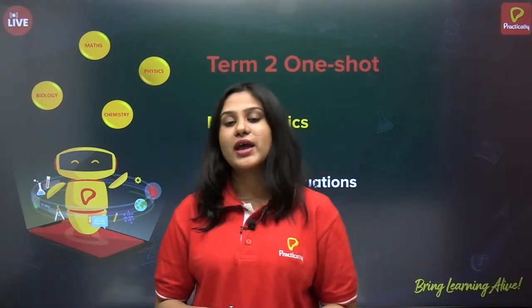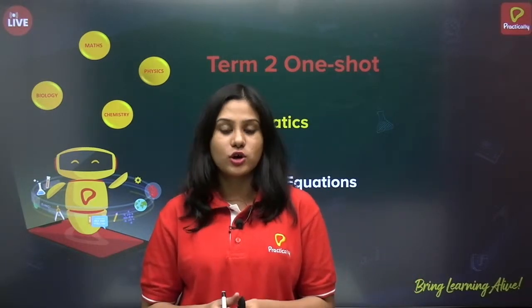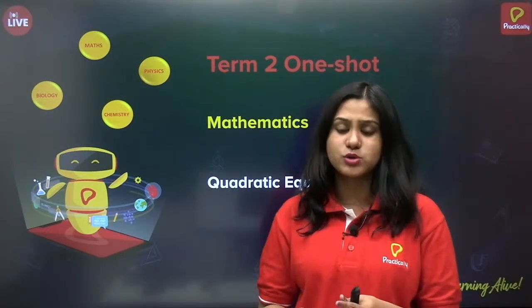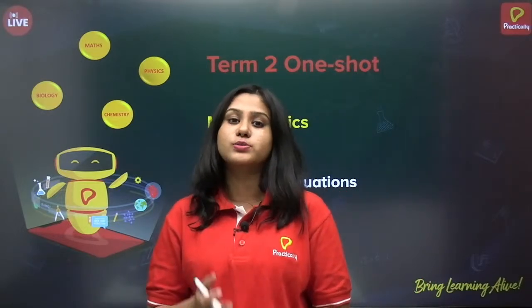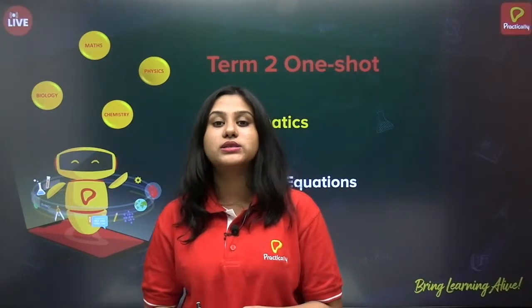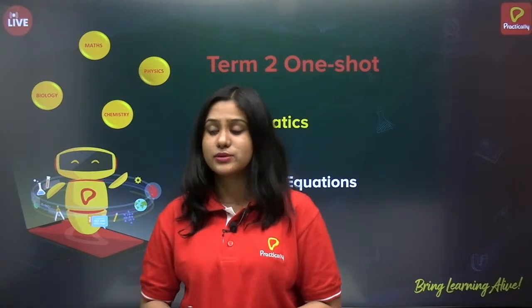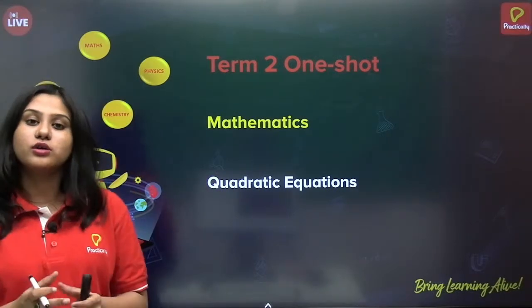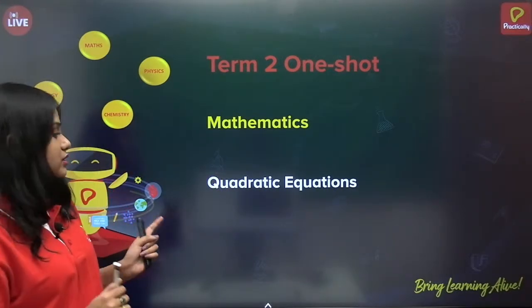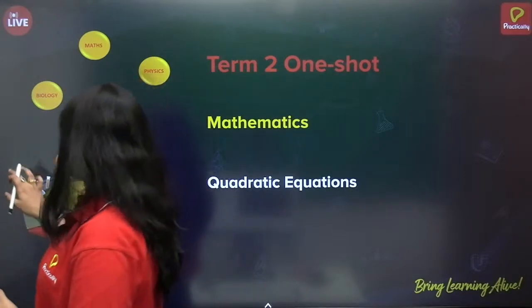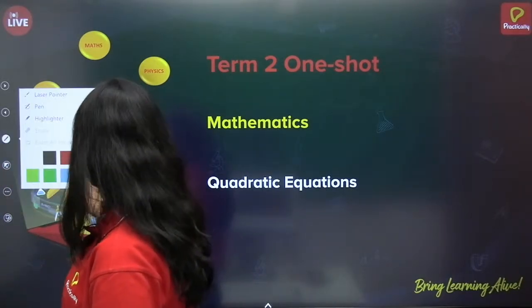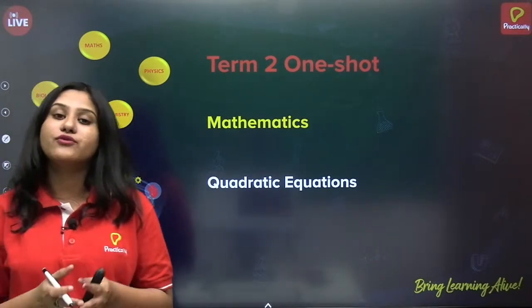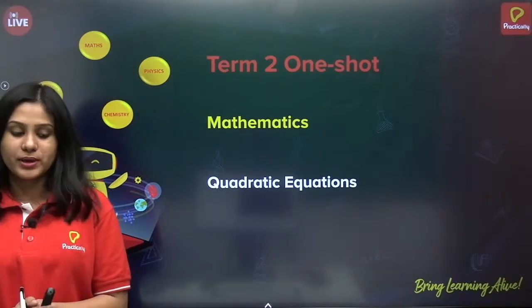As you are all aware, we have started this one-shot series, which includes the one-shot of each chapter of math and science, which includes biophysics, chemistry, and also we'll be looking at the sample papers later. So today the first topic in the mathematics session of Term 2 one shot for class 10th is quadratic equations. Today we will finish the entire chapter and then we will also look at a few questions after every subtopic.